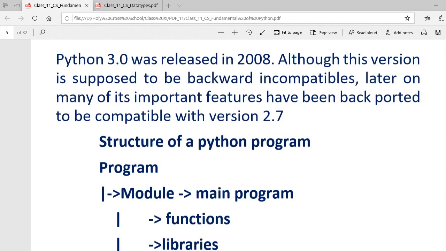Okay, let's start Python today, fundamentals of Python. Okay, since you people are new, class 11 is new, so I'm starting from very basic of Python. Now you might be wondering why the name Python is given there. So there is nothing to be surprised about.